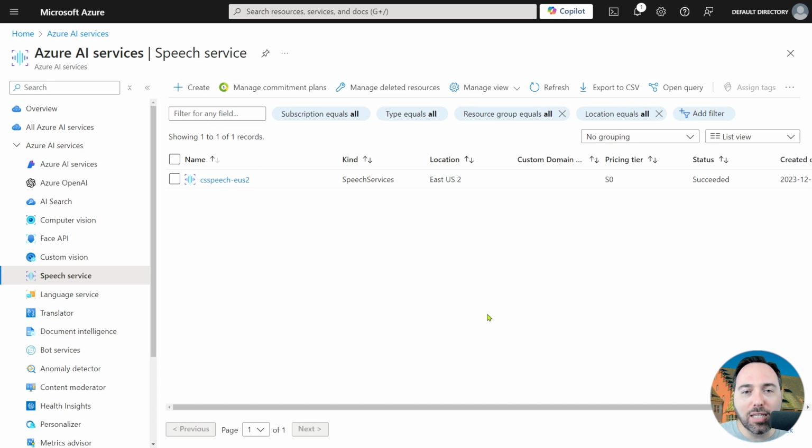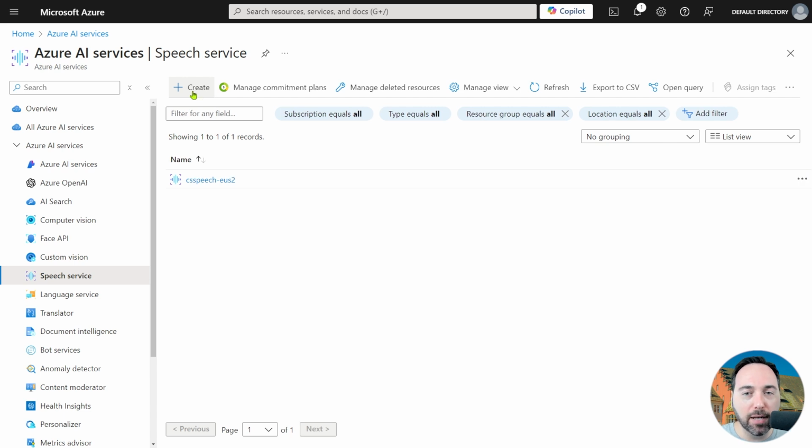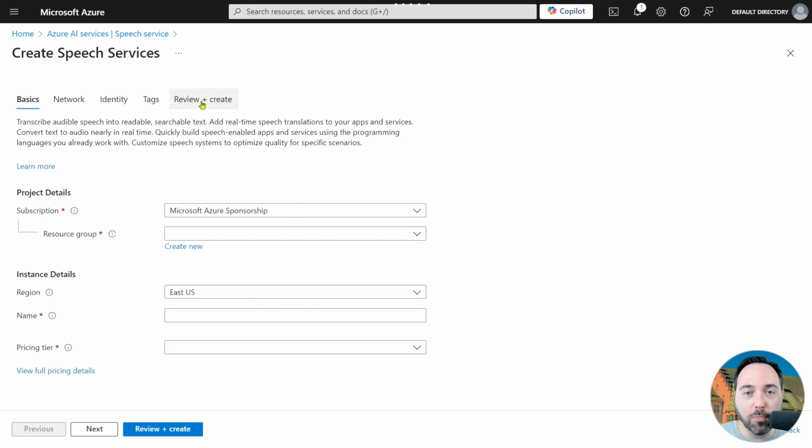I'm going to use the CS Speech EUS2 service, but let me quickly show you how to create a new one. You do not need to go through any special approval process to use the Azure AI Services Speech service, so we can simply select the Create button. We'll need to select a resource group and a region.